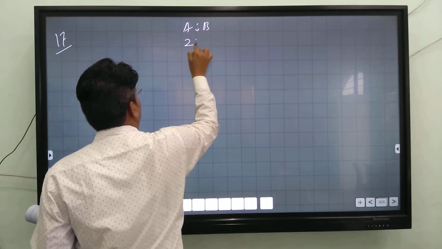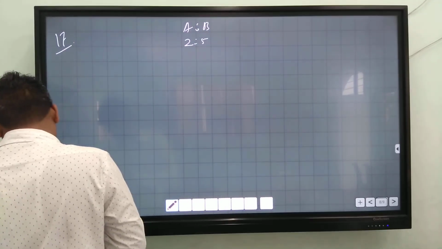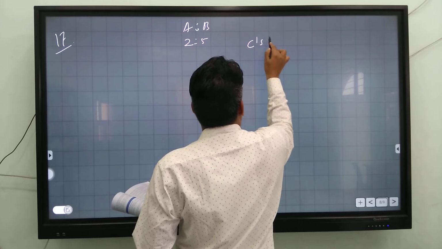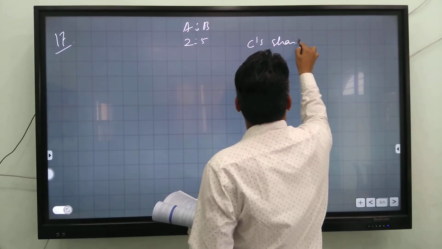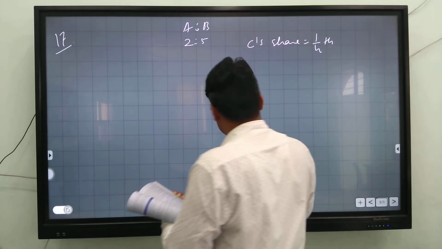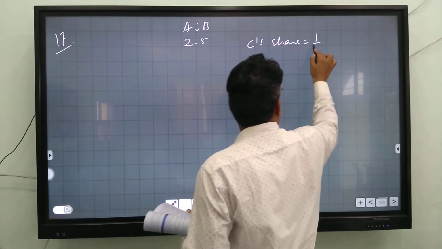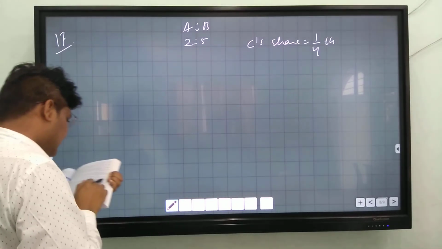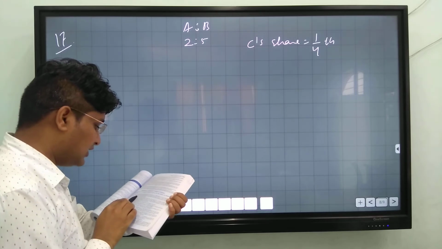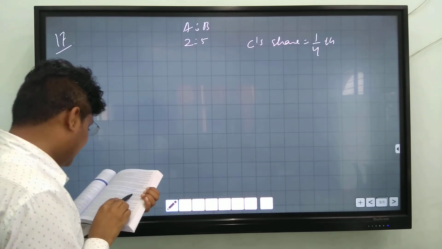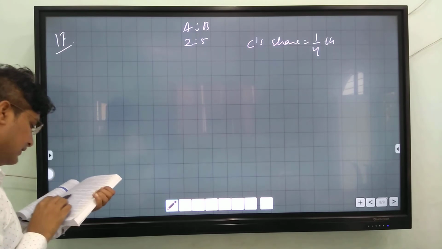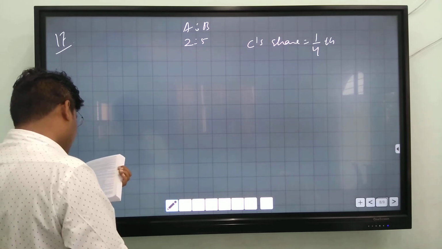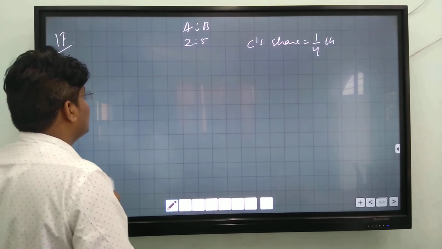There are two partners A and B and their ratio is 2:5. C's share is 1/4. They admit C on the condition that he will bring 14,000 as his share of goodwill. C brings 14,000 as his share of goodwill. And now, first of all, you have to calculate the new profit sharing ratio.